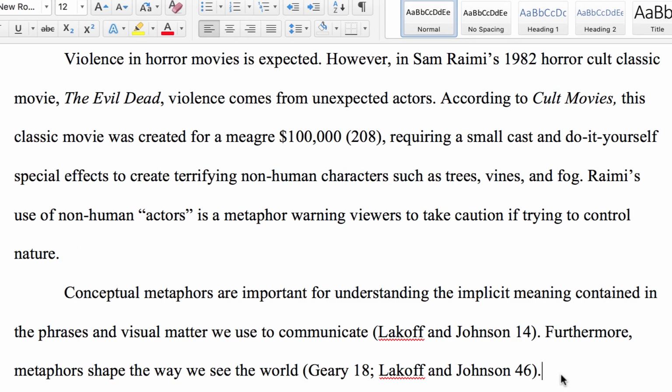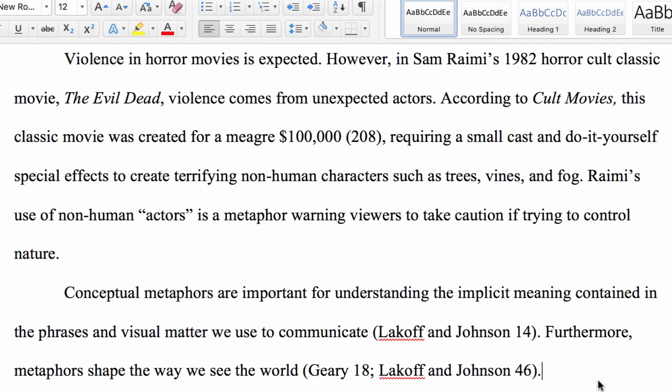Okay, so as I continue my discussion about metaphors in this example essay, I've realized that in the book I Is Another that was written by Geary, there is a quote by Samuel Johnson. So in general, when you are going to be using any kind of source, you want to use a quote directly from the source, right? However, I don't know where Samuel Johnson said these words, and I want to use that short phrase, perfect cheats.